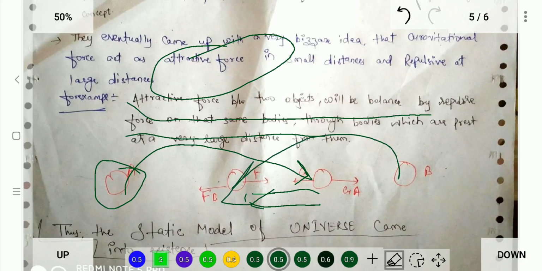So eventually the model is static. Nothing moves, and only if we put some external force does it move. That's what Newton's first law said, that only if we put an external force will bodies in uniform motion move or behave out of their behavior.